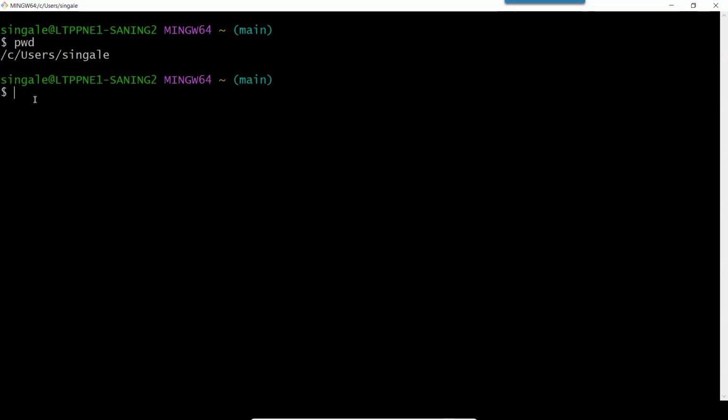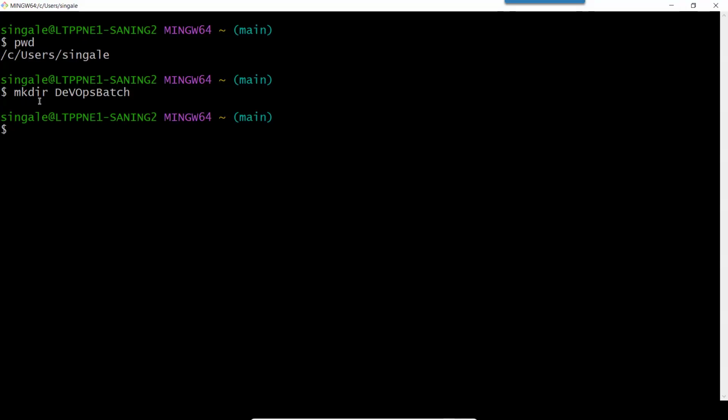Now here I want to create one folder. We can right click on the Windows desktop, select new, and create the folder. But here, as we don't have a mouse, we will use the command mkdir. Mkdir means make directory, and we can give the name of the folder. So DevOps batch. You can give any name, and you can see the folder has been created. Now you will see nothing is coming, it means your command has been executed successfully.